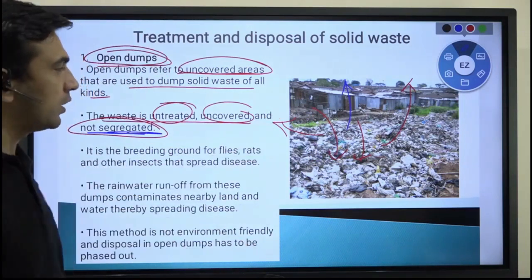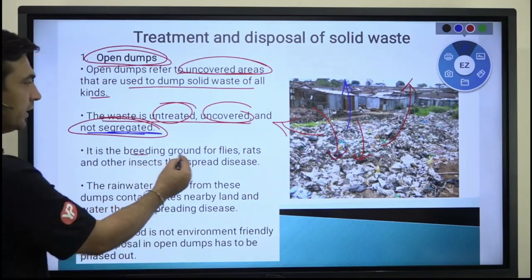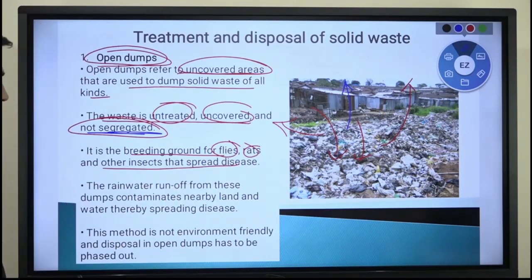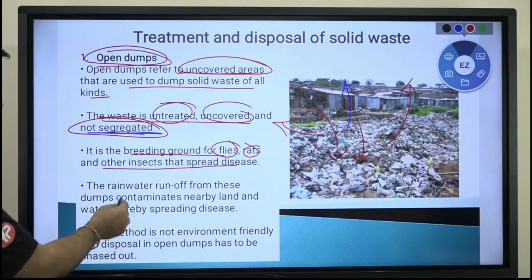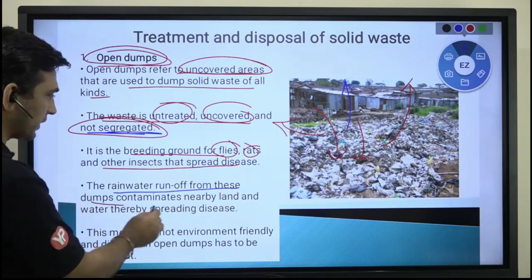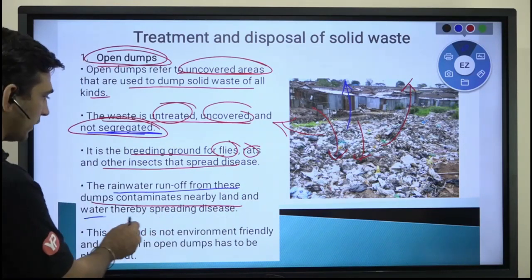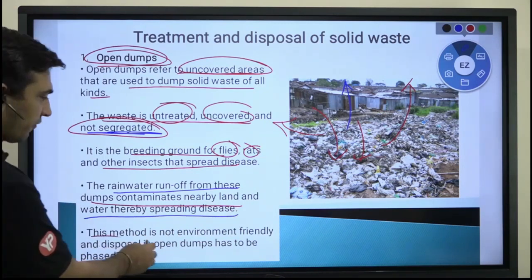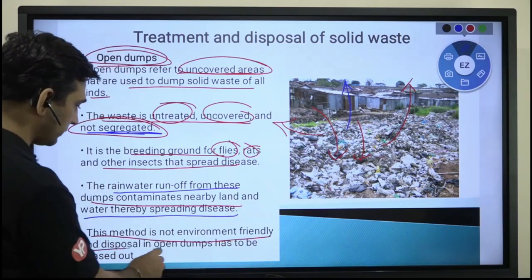Organic waste from your household is also over there. So it is a breeding ground for flies, rats, mosquitoes and all that, and they are going to create a lot of diseases in the surrounding area. Rainwater runoff from these dumps contaminates the nearby land and water bodies, which we have already discussed. This method is obviously not environmentally friendly. That is why it is a problem.